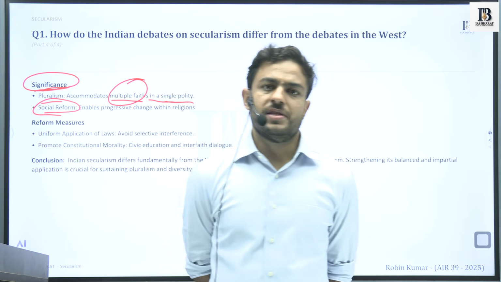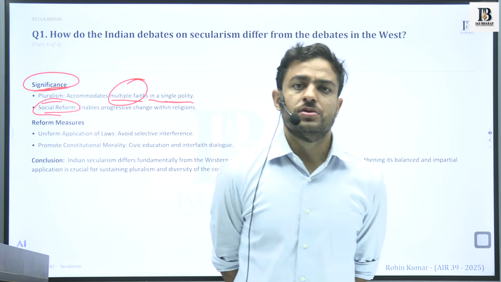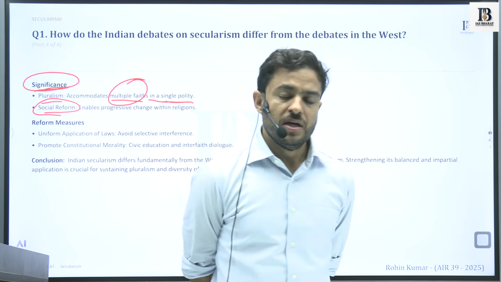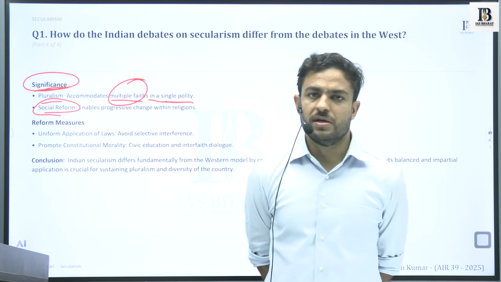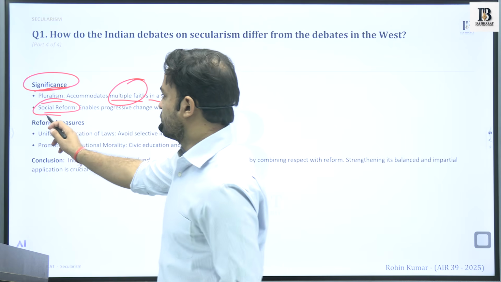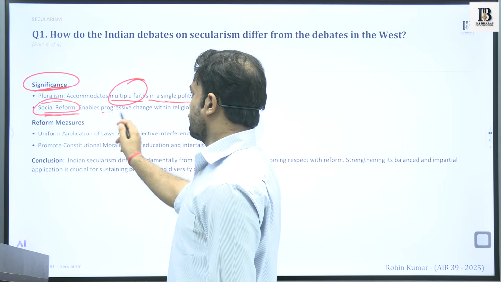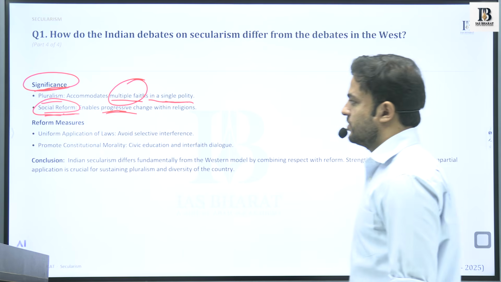So it gives us the chance and opportunity to bring about changes and reforms in society. Okay. So it is progressive in nature in that sense.